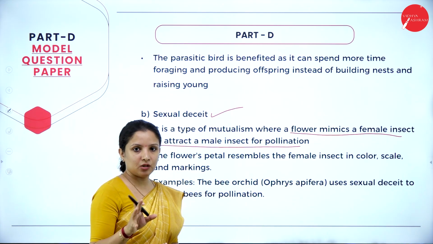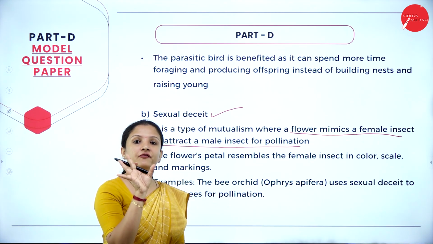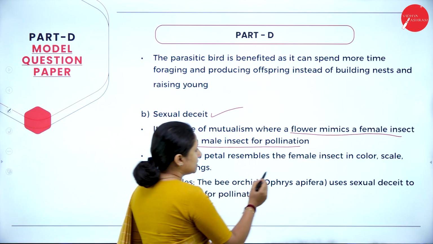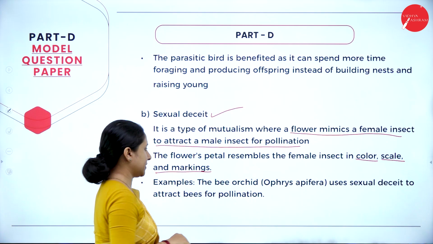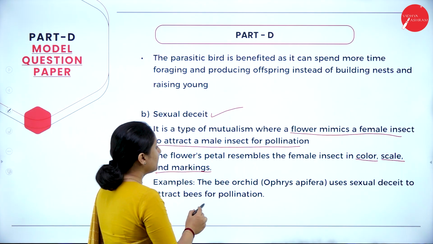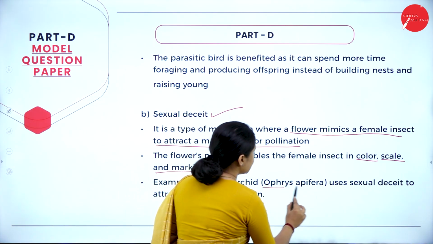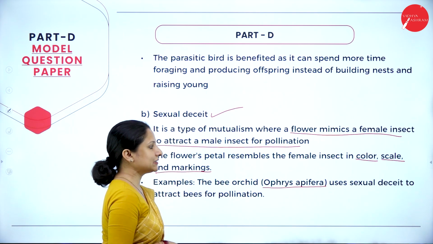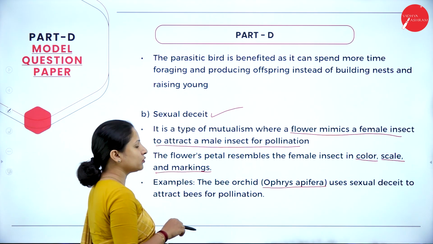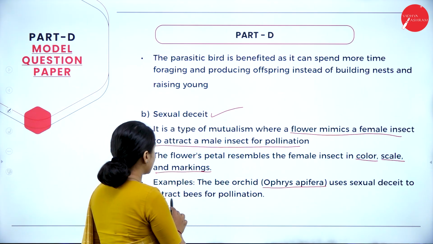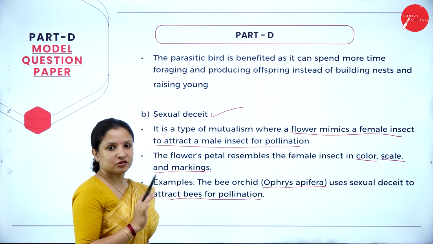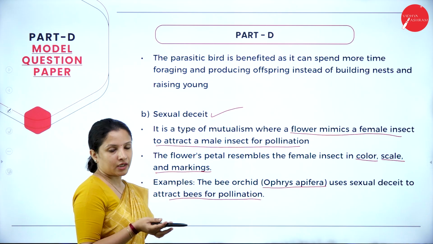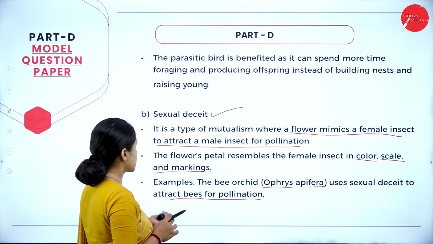So the flower petal will look exactly like a female bee, in color, in scale and in markings as well. The best example is the bee orchid, that is Ophrys apifera. It uses sexual deceit in order to attract the male bees so that it can get itself pollinated.